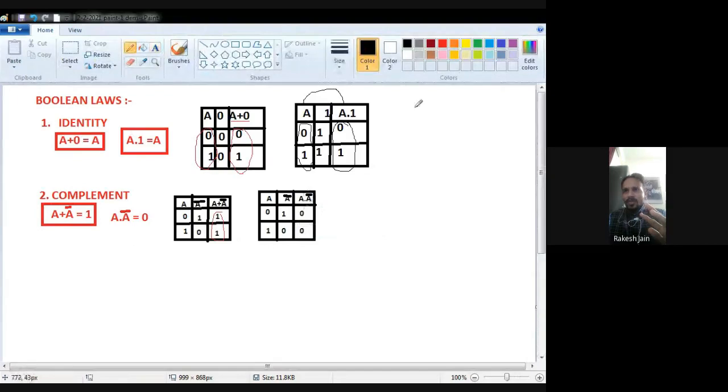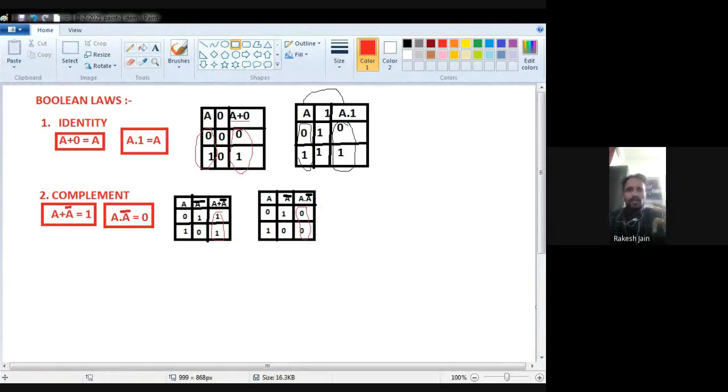Okay, now see the result. In both cases, when we perform A dot A bar, the result is the same, only 0. It means this second identity is also proved, that A dot A bar is equal to 0. So the identity and complement laws are both proved, that A dot A bar is 0 and A plus A bar is equal to true.